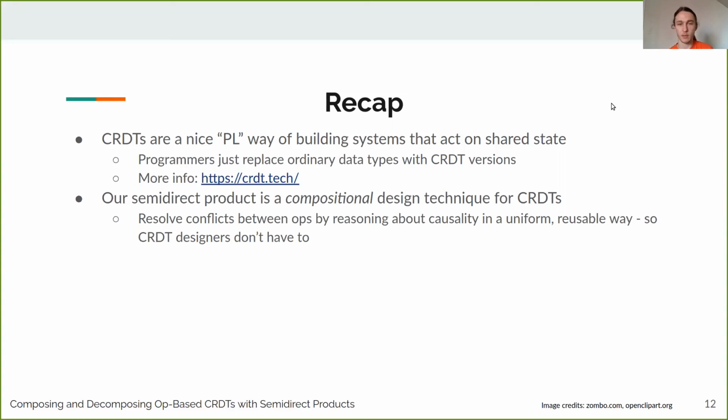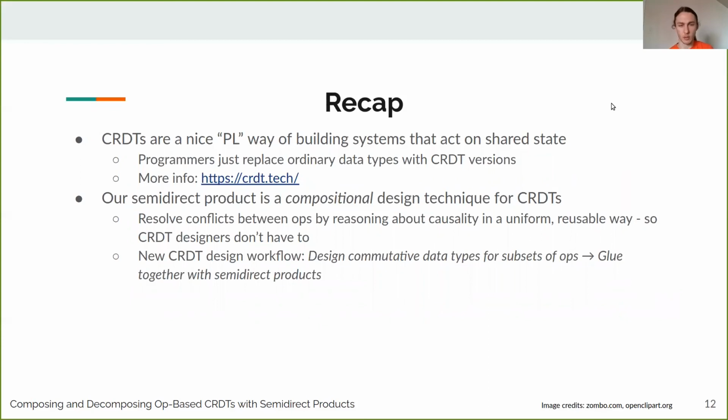So in our work, we present the semi-direct product, which is a compositional design technique for CRDTs. It resolves conflicts between operations by reasoning about causality in a uniform way so that you don't have to. And it enables a new CRDT design workflow where you start with a data type that you want to replicate. You design commutative data types for subsets of operations, and then you glue these together with semi-direct products.